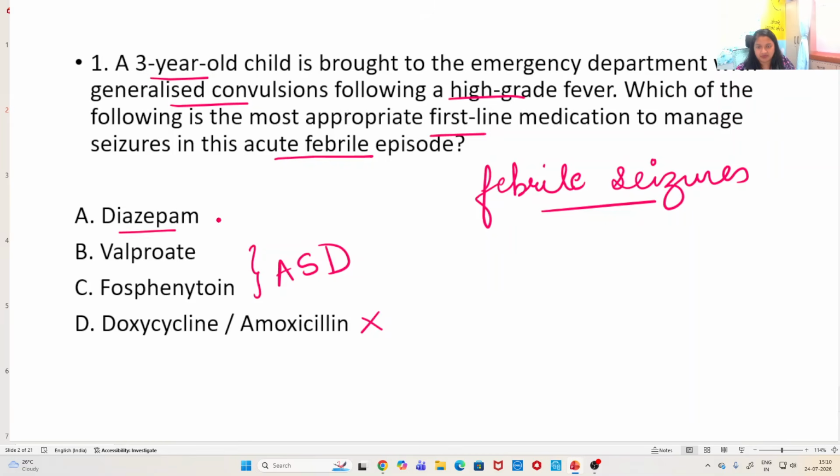Diazepam or midazolam, which are the group of benzodiazepines, this is what you should administer in the acute setting when the child has come to the emergency department. So the answer here should be diazepam, which is a benzodiazepine. All right. So if diazepam or midazolam are the options, select that as the answer because the working diagnosis in this scenario is febrile seizures.